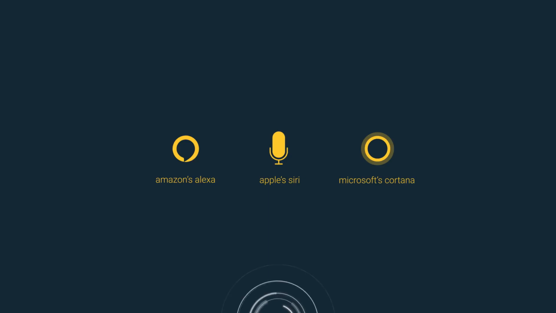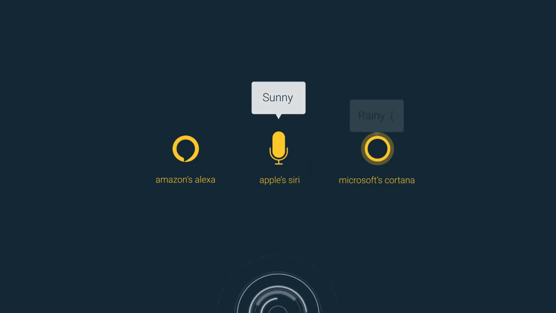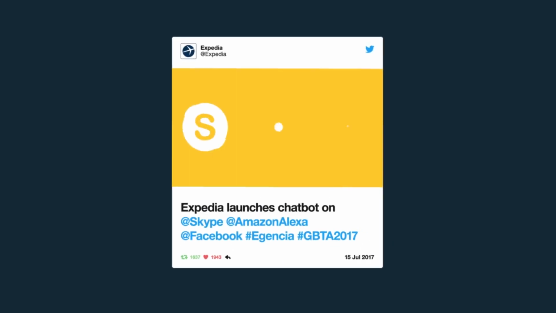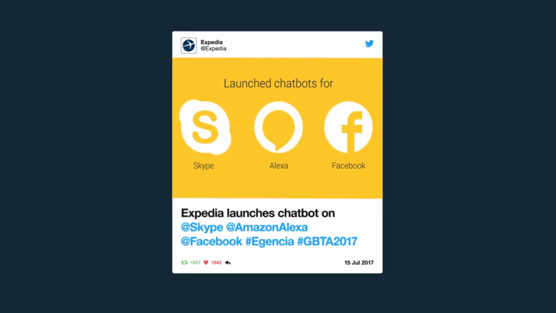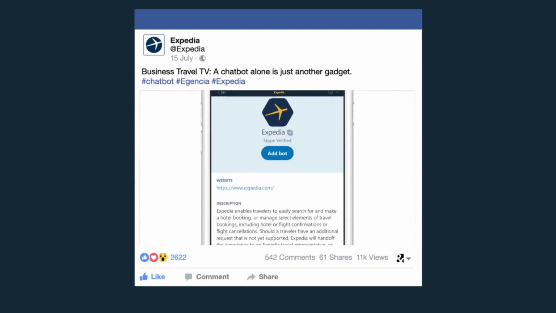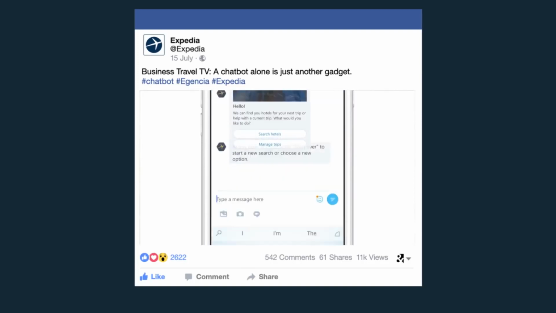If you've asked Amazon's Alexa, Apple's Siri, or Microsoft's Cortana about something, for example, what's the weather like today, you've interacted with a chatbot. For travel, many e-commerce companies are looking at various ways to use chatbots to improve and scale the customer experience, whether for shopping, booking, or customer service.